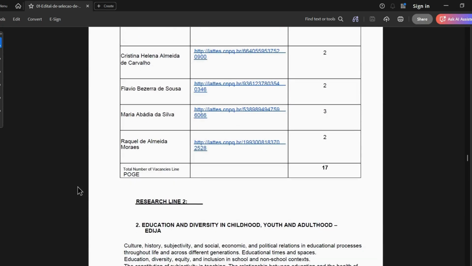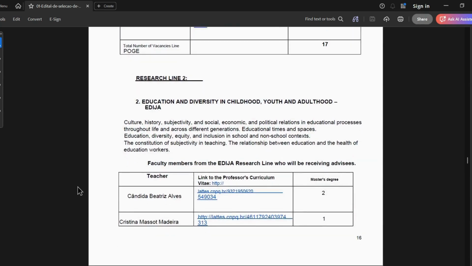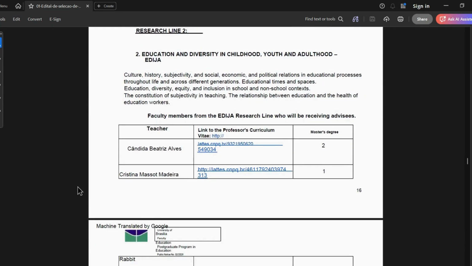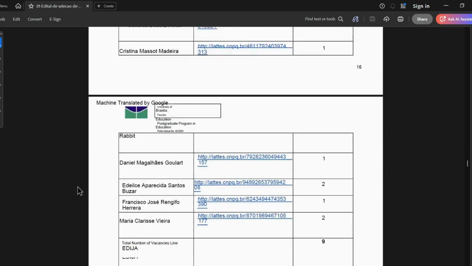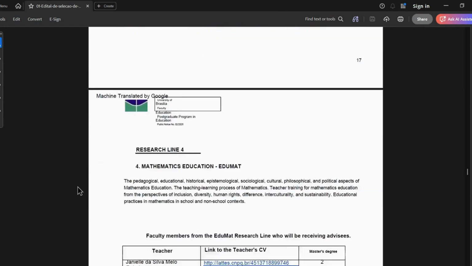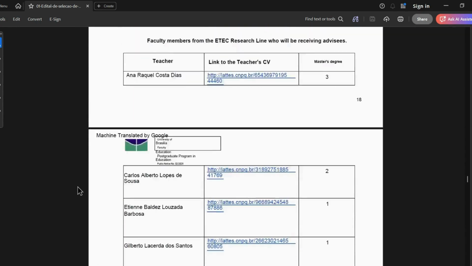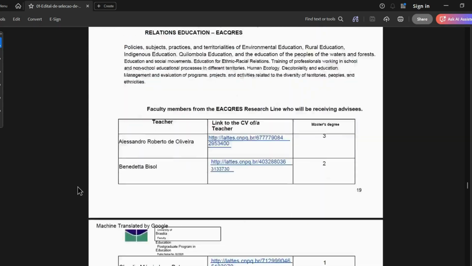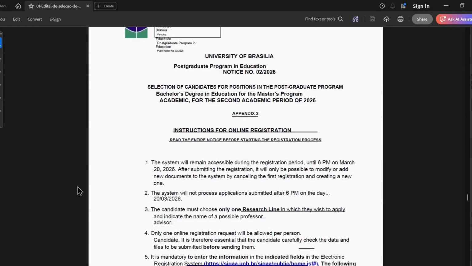They're all taking two students each. All right. Research line. This is the second research line. So that's the first one just for one research line. This is another one. So you check again, check this one, check research line 4, research line 5, research line 6. So it's very broad, right?